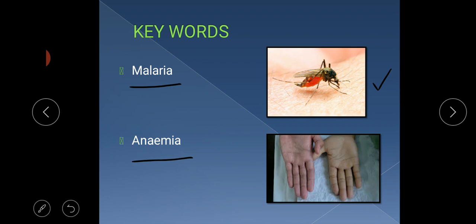And the second word is anemia. Anemia, a health condition caused due to lack of hemoglobin in blood.